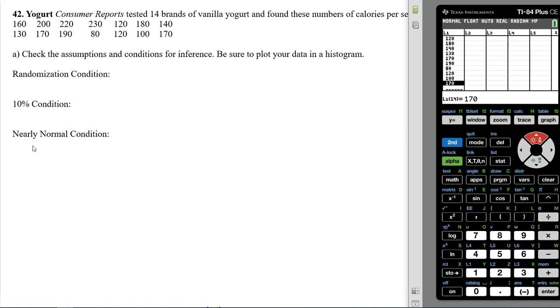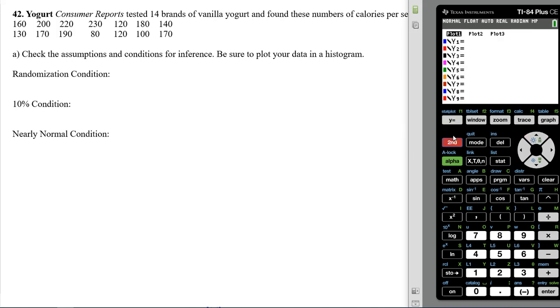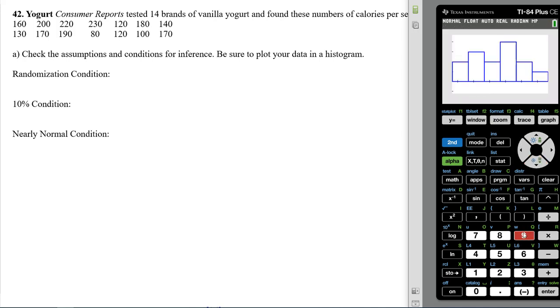So again, we're going to go ahead and graph this out. We'll go to second, y equals, stat plot. We'll turn the first one on. We're going to go over to a histogram, which is the third option. This is from list 1, frequency is 1. And then we go to zoom and 9, and that'll do zoom stat. All right, so our sample looks nearly normal.